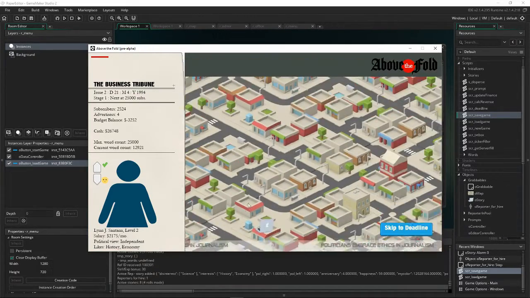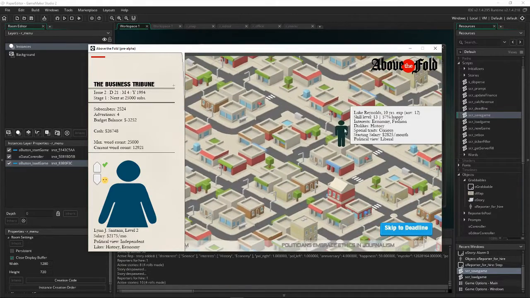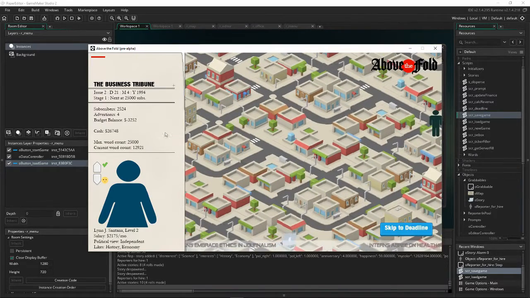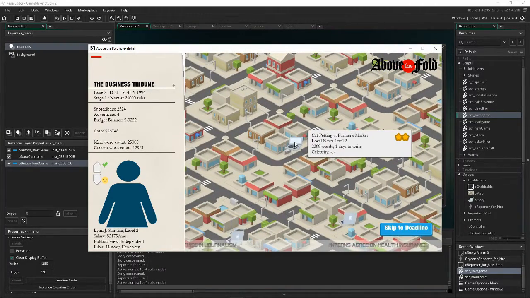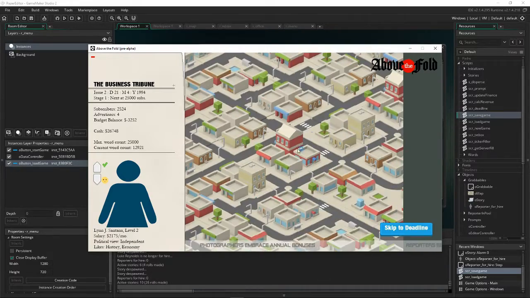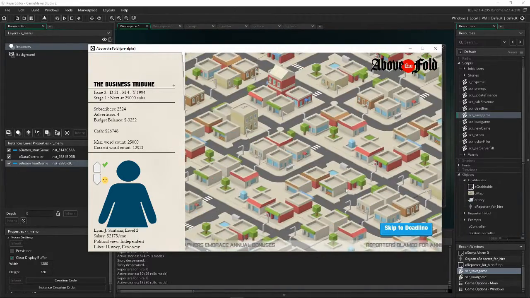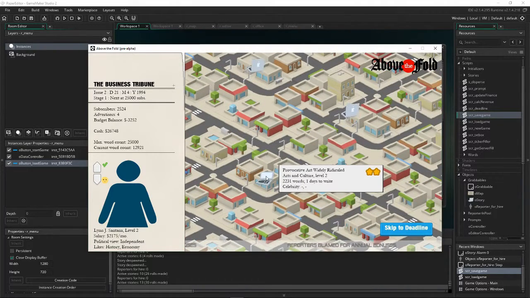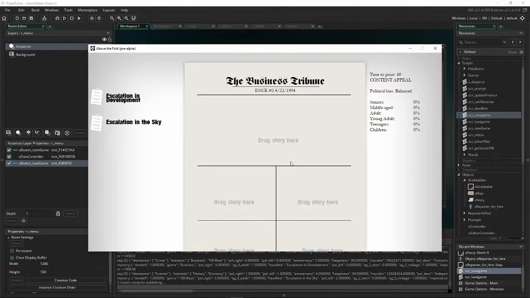There's also another reporter for hire. He likes to write about economy and fashion. And I'm already bleeding $3,200 per month, so I'm not going to hire another one. But if you run out of cash, you will get fired as the editor, and it'll be game over, essentially. So it's something that you'll want to try to avoid.